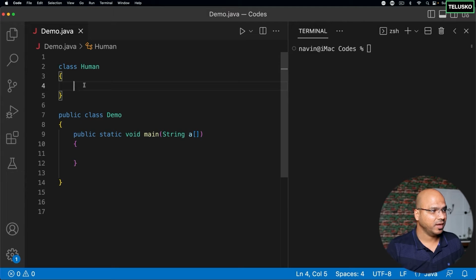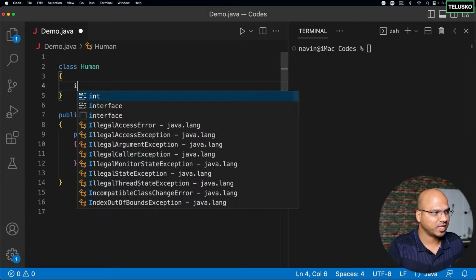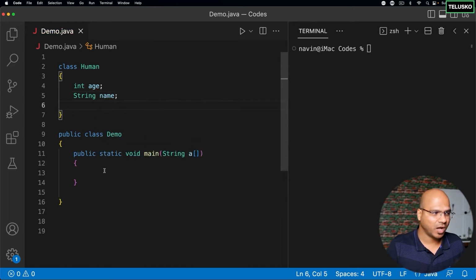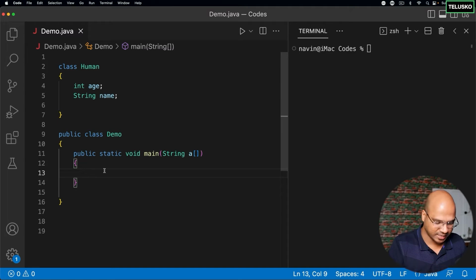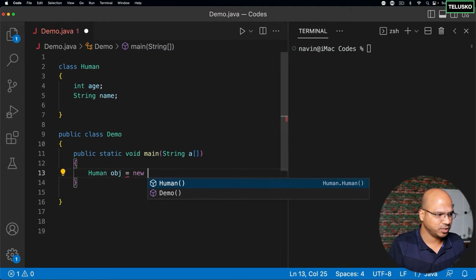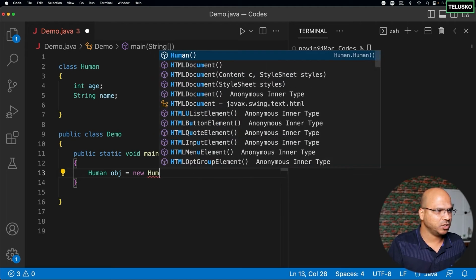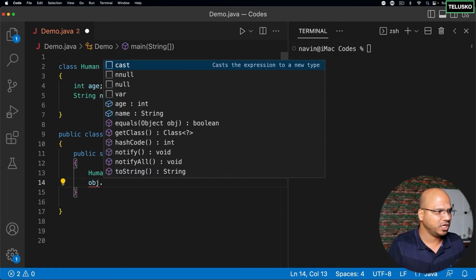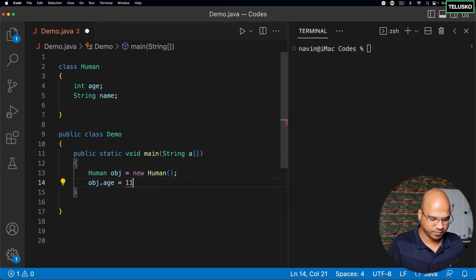In the same way, let's say we have this human class, and in this human class, we have a variable called age, and we have a string which is name. That's it, just two variables. And now, if I want to access those data, of course, I have to create an object of human here. And let's say this is the human object, new Human. And once you have this object, with this object, you can fetch data, right? Of course, you can set the values as well. And for this particular object, I can say obj.age is, let's say, 11.